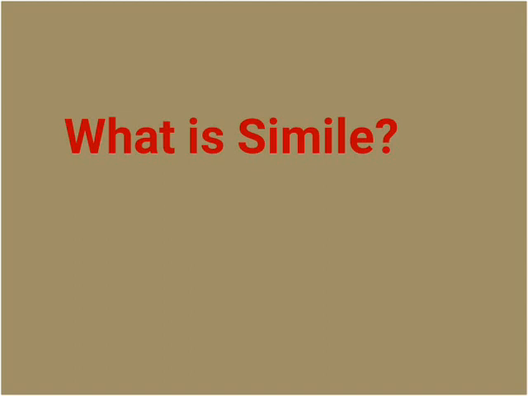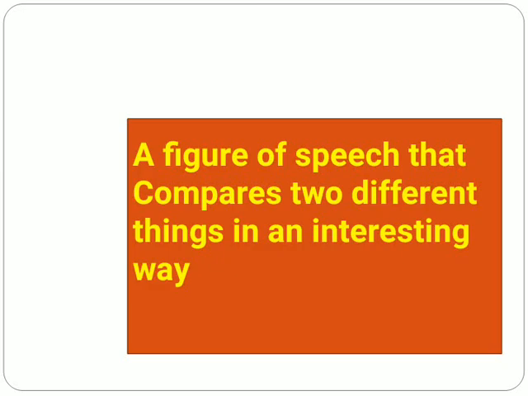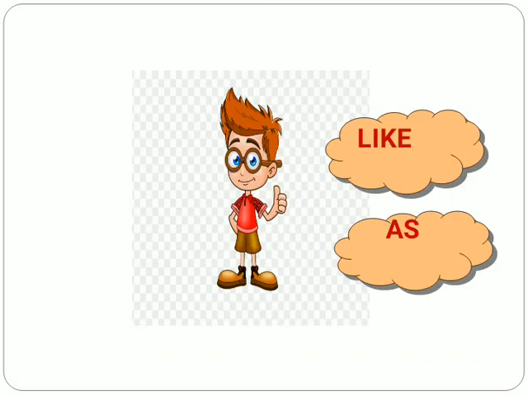What is simile? A simile is a figure of speech that compares two different things in an interesting way. So it's a figure of speech in which two dissimilar objects or concepts, two different things, are compared with one another. For this comparison, the terms like or as are used. So in order to compare two different things, the terms like or as are used.